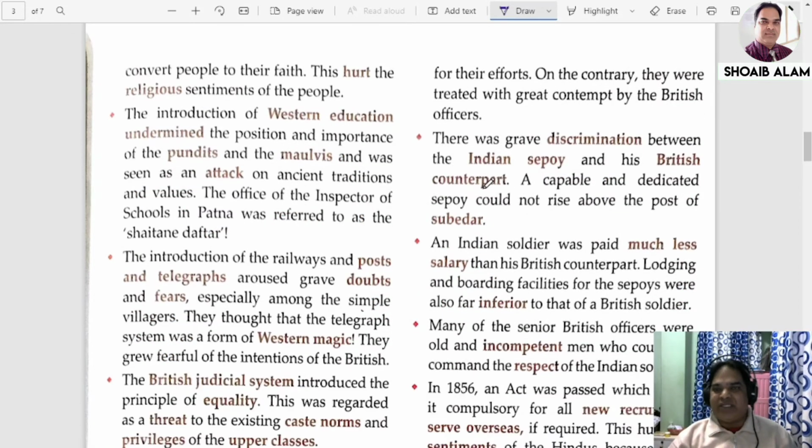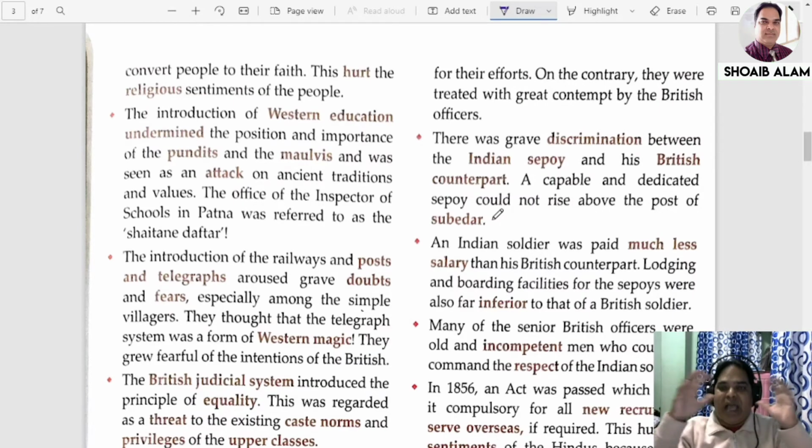Okay, now see the discrimination. There was a grave discrimination between the Indian sepoys and their British counterparts. A capable and dedicated sepoy could not rise up in promotion. Let us talk about promotion. The Indian sepoys could hardly reach up to the post of Subedar. That much only. How capable you are, how dedicated you are, your post is up to Subedar only. You cannot cross that post.